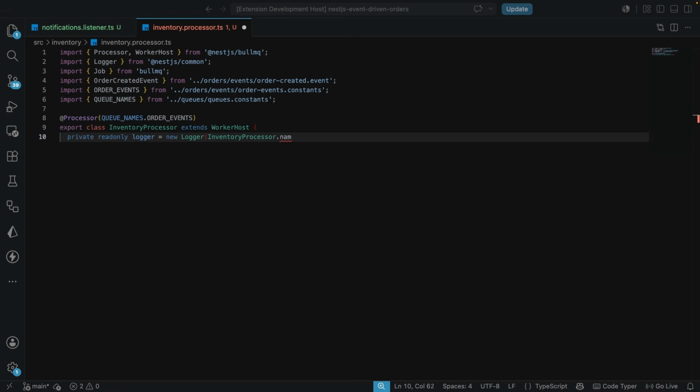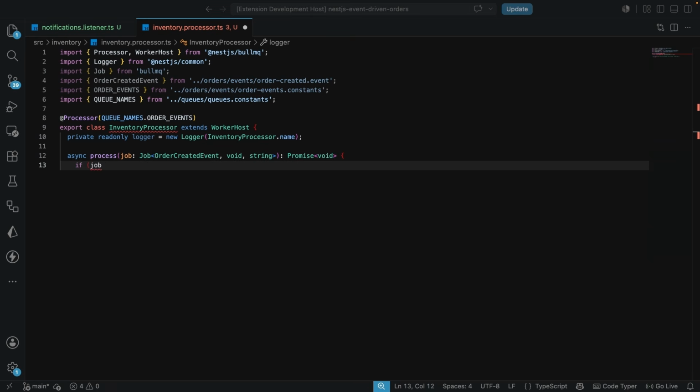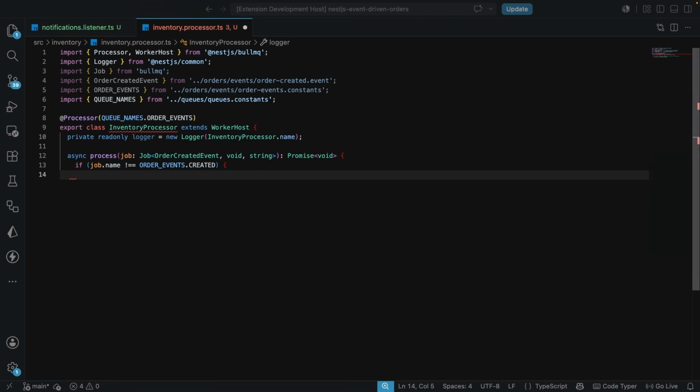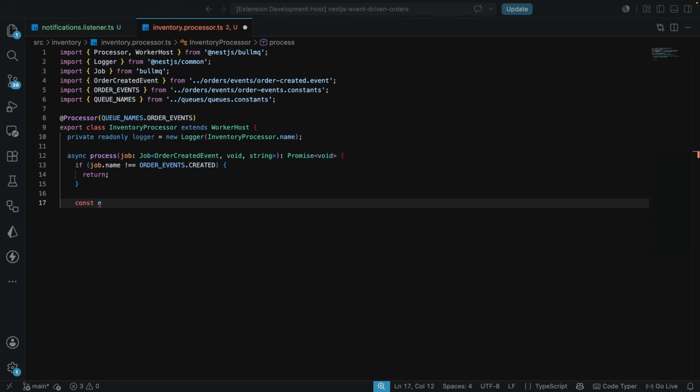And because we're extending WorkerHost, we need to have this async process method. This is going to take in the job. So this is of type Job, the OrderCreatedEvent, which is also going to have void and string like this, which I'll also explain in a moment. And this is going to return void. Now let's check if the job name is equal to ORDER_EVENT_CREATED. We're just going to go on and return, sorry, if it is not equal to, because for now we just have the order event created.